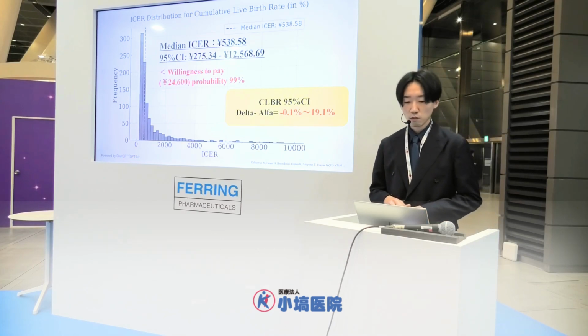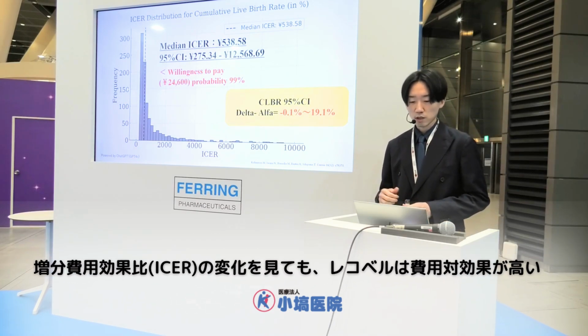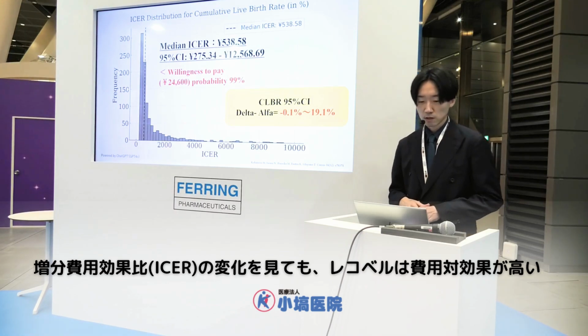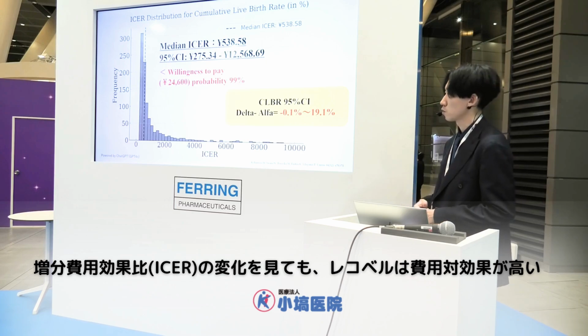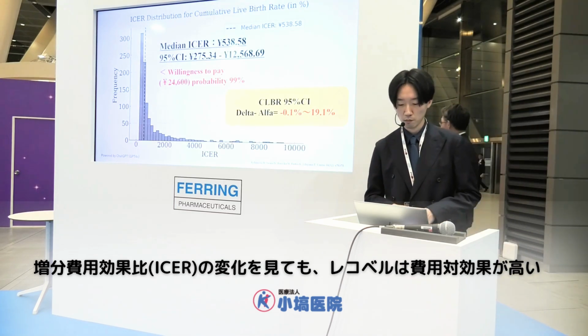So when we set willingness to pay at 24,600 yen, the probability that ICER falls below willingness to pay is about 99%. So this is cost effective.